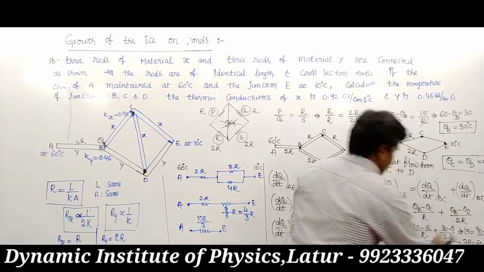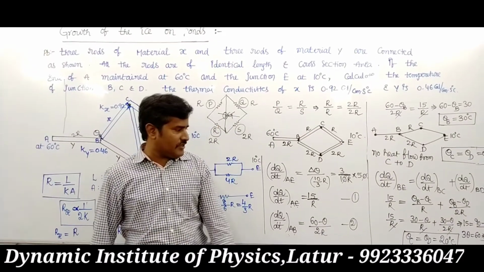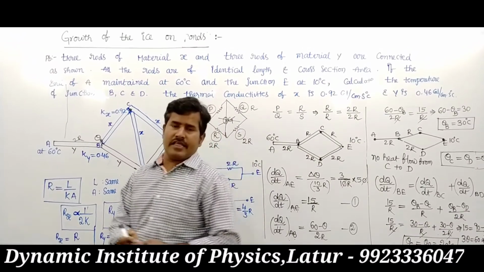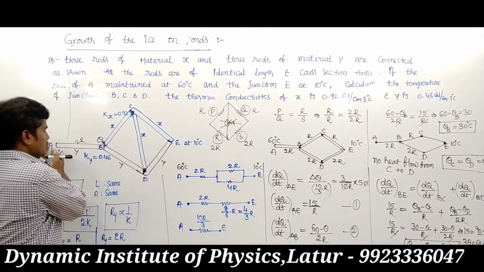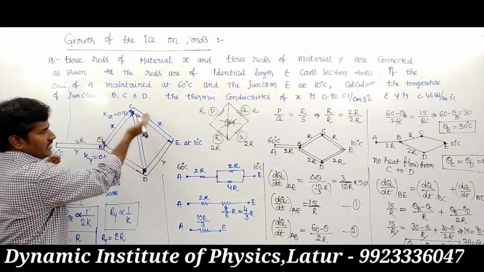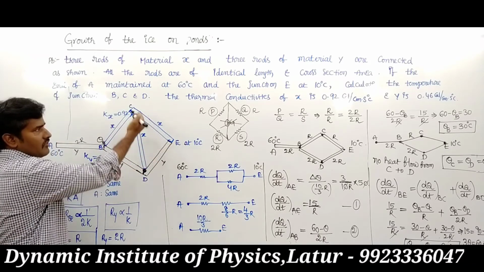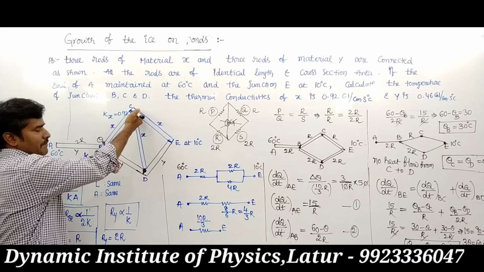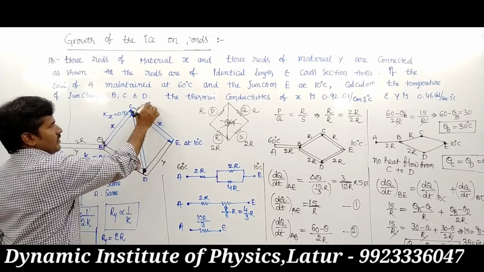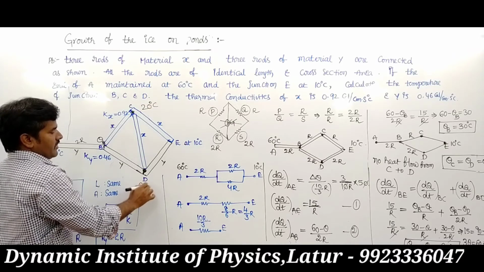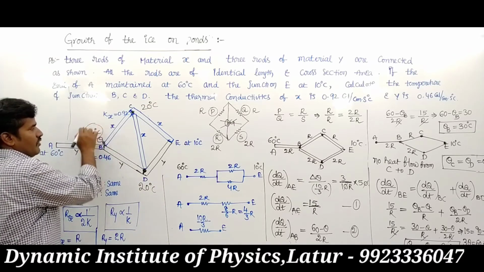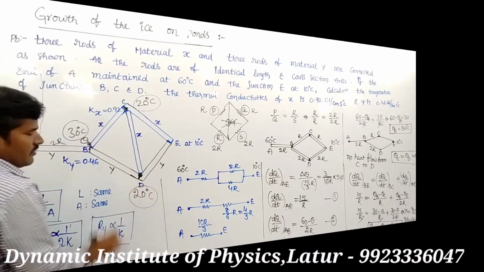This is theta C equals theta D, that is equal to 20 degrees centigrade. This temperature 60, this temperature 30, this temperature 20 and this temperature 10. So the C position temperature and the D position temperature are equal. This place is 20 degrees centigrade, this place also 20 degrees centigrade, and this place the temperature is 30 degrees centigrade. We find out these values.